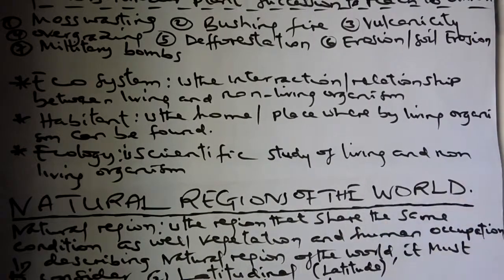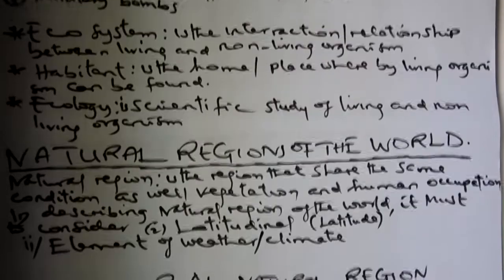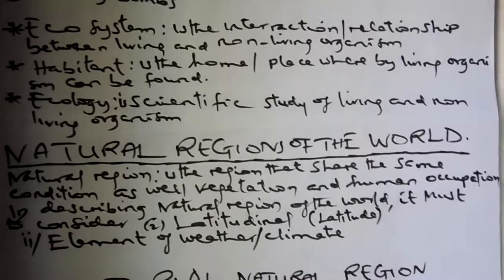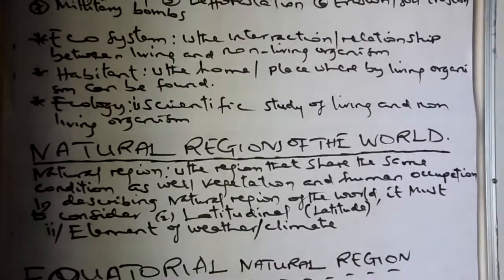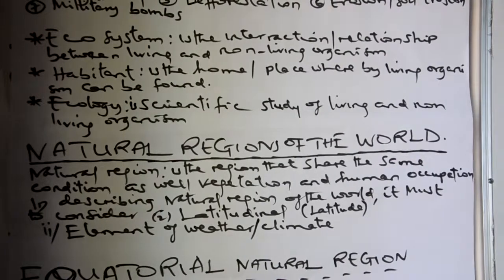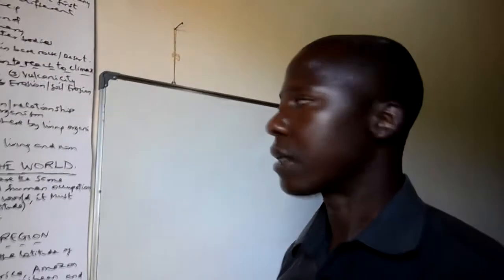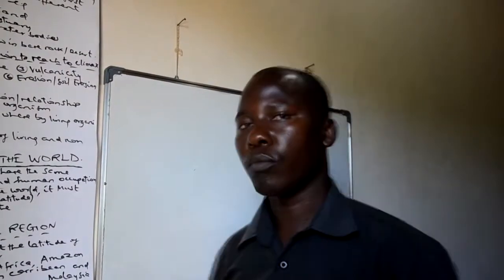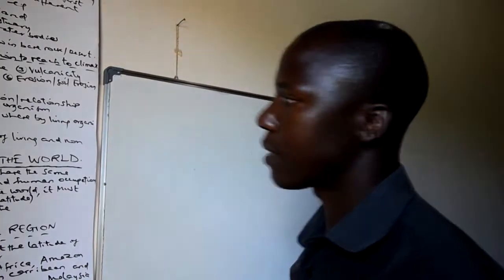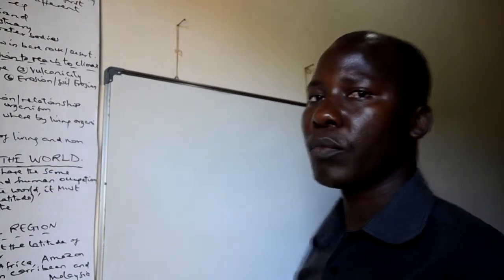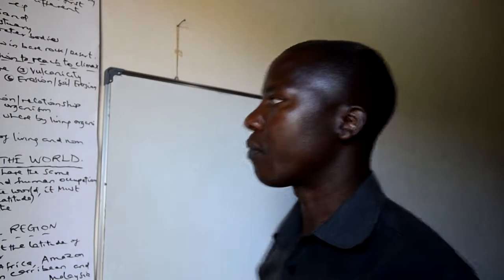Ecology is a scientific study which deals with living and non-living organisms and their environment. Therefore, you can find people moving from one place to another to study a certain plant. Example, people from Europe or from Asia come to Tanzania or to Africa to make investigation of particular vegetation.